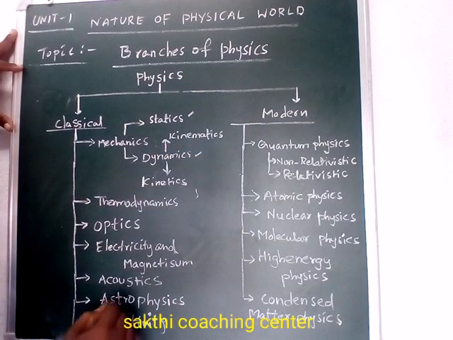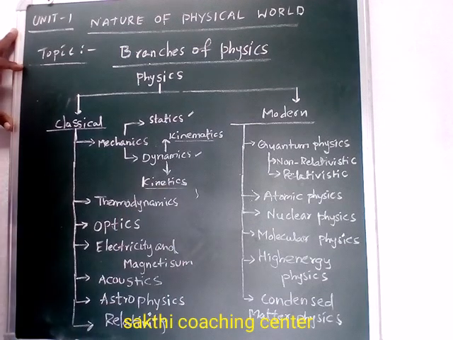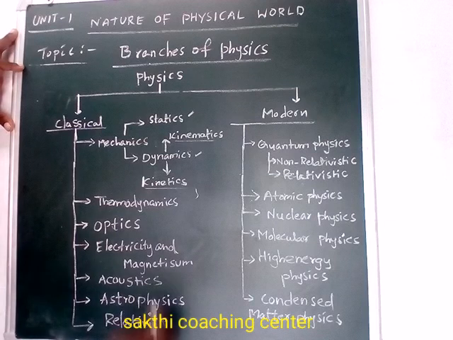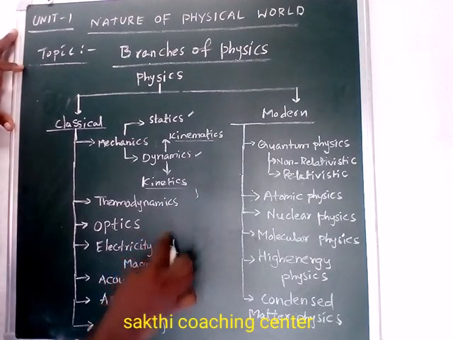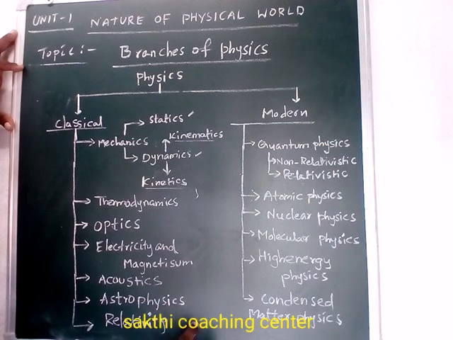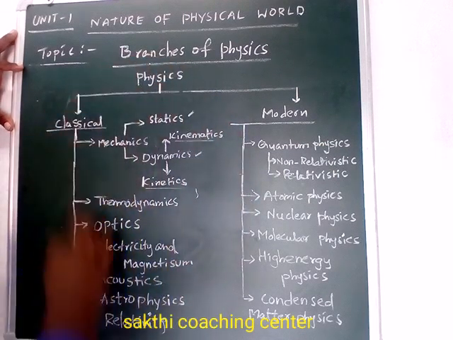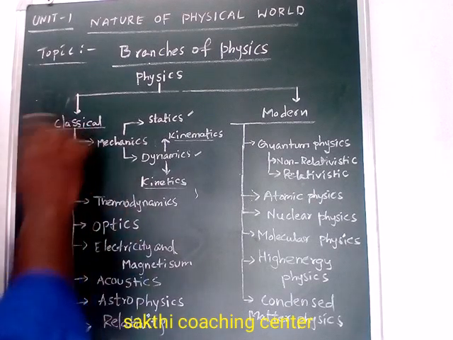Dynamics is further divided into two types: kinematics and kinetics. Then the other branches are thermodynamics, optics, electricity and magnetism, acoustics, astrophysics, and relativity. Those are all in the classical group.